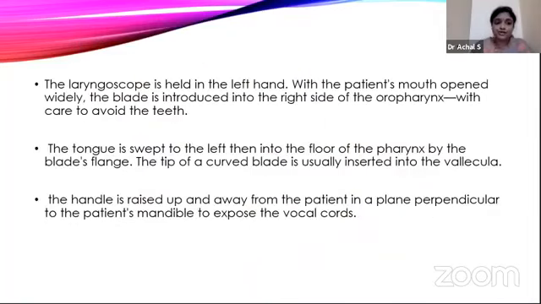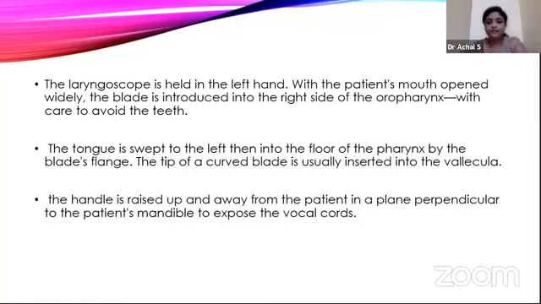The procedure. The laryngoscope is held in the left hand with the patient's mouth open. By the right hand, we open the patient's mouth widely. This is by jaw thrust maneuver. The blade is introduced into the right side of the oropharynx, and care should be taken that we avoid damage to the teeth.